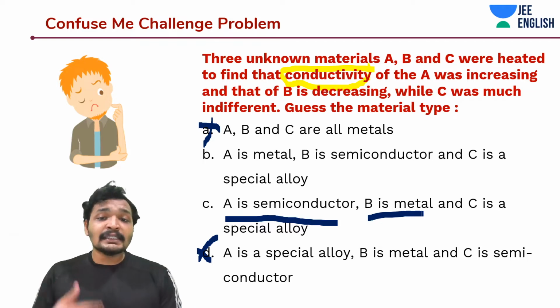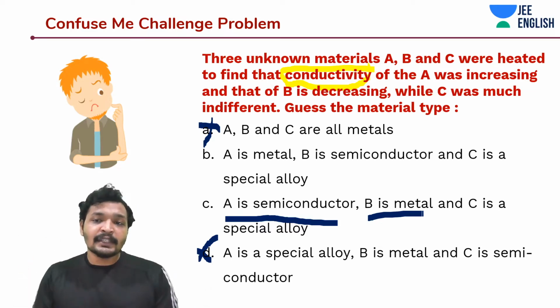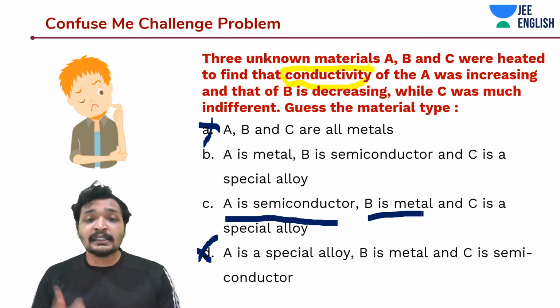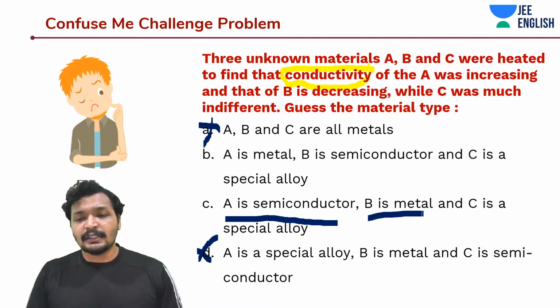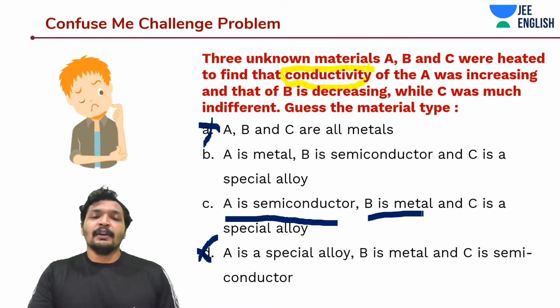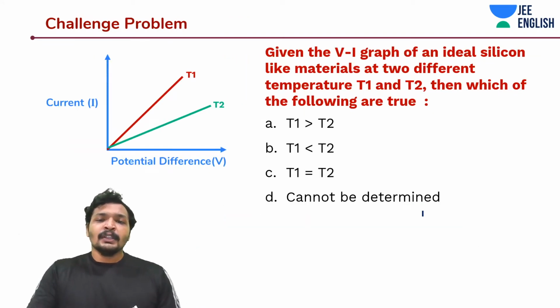So, conductivity is decreasing. So, that's why it's a metal. The conductivity of a metal will decrease with increase in temperature, whereas semiconductors will have more electron and hole pairs, which means the conductivity will increase. Awesome guys, I hope everyone got this one.